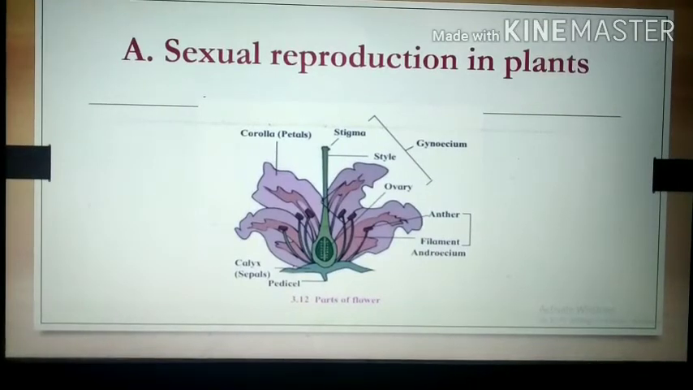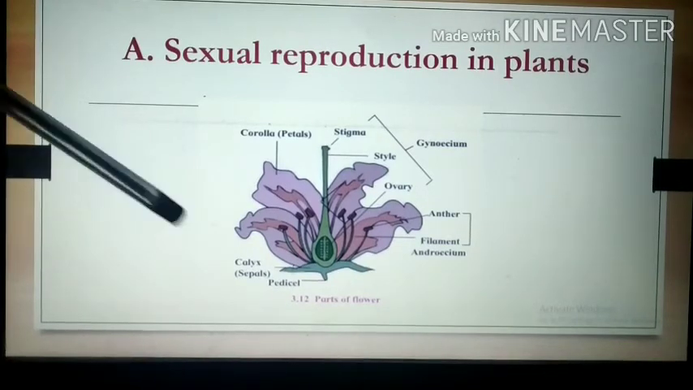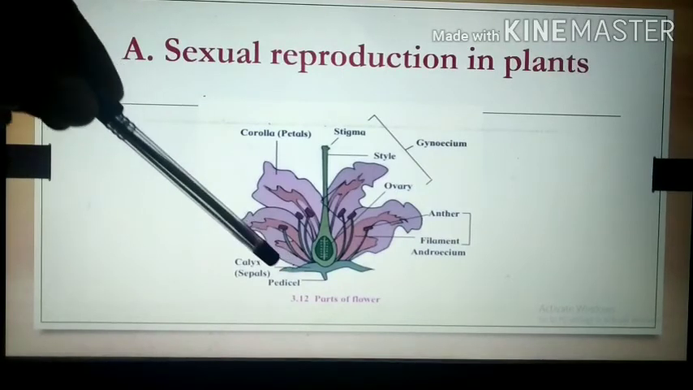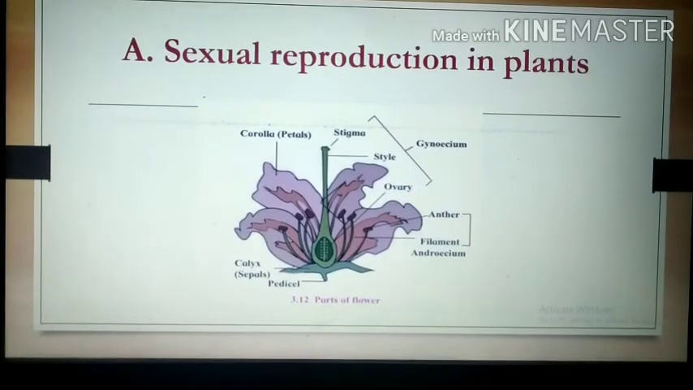Let us see the different parts of the flower once again. In this case, the calyx, corolla, androecium, and gynoecium. These are the different whorls of the flower, and these are arranged sequentially. Out of that, the calyx and corolla are present on the outer side. These are called accessory whorls. These are protective in nature. They protect the inner whorls, that is androecium and gynoecium.